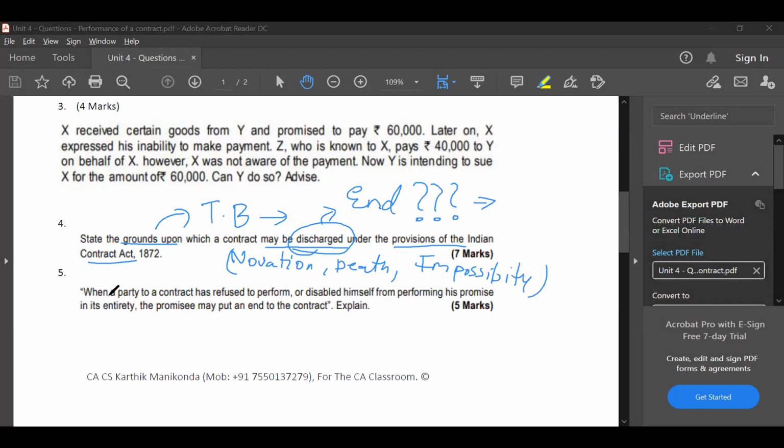Next, question number 5, when a party to a contract has refused to perform or disabled himself from performing his promise in its entirety, the promisee may put an end to the contract. Explain. Anybody, can you give me the answer?